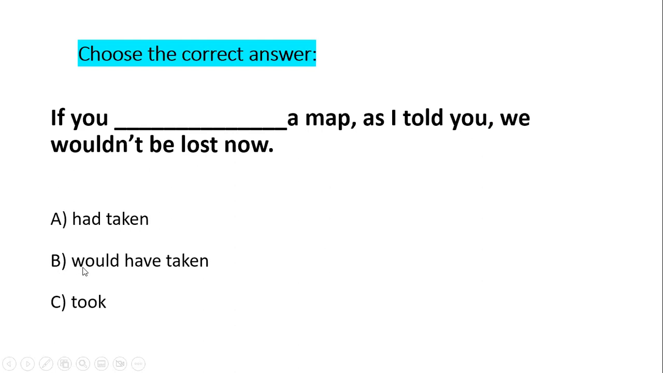Now this one is not even possible because we already have wouldn't. And I need something that does not include a modal verb in this part. So if you... now, and this one of course is referring to the present, right? So the correct answer is if you had taken a map. I don't have a clue here about when, but you can guess it from the meaning of the sentence. If you had taken a map in the past, as I told you, I'm talking about the past. We wouldn't be lost now, in the present.